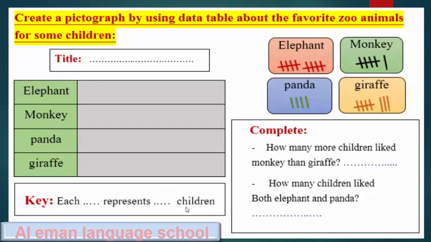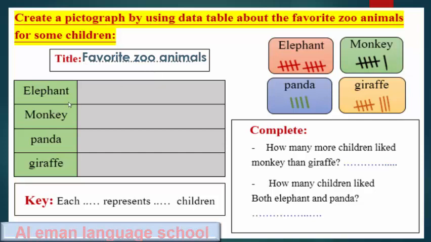Create a pictograph by using the data table about the favorite zoo animals for some children. We have a pictograph. A pictograph has a title and a key. So who can tell me the title? We talk about what? Favorite zoo animals. Excellent. So our title is favorite zoo animals.